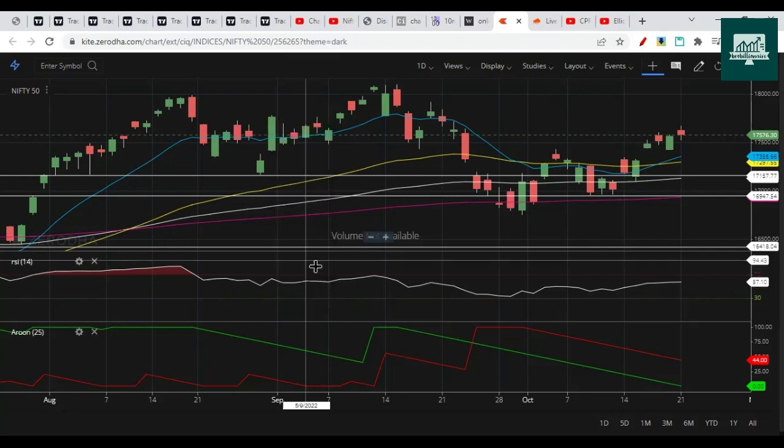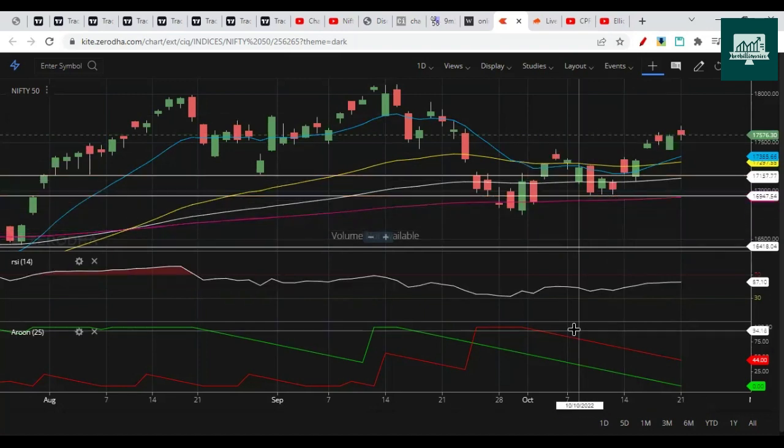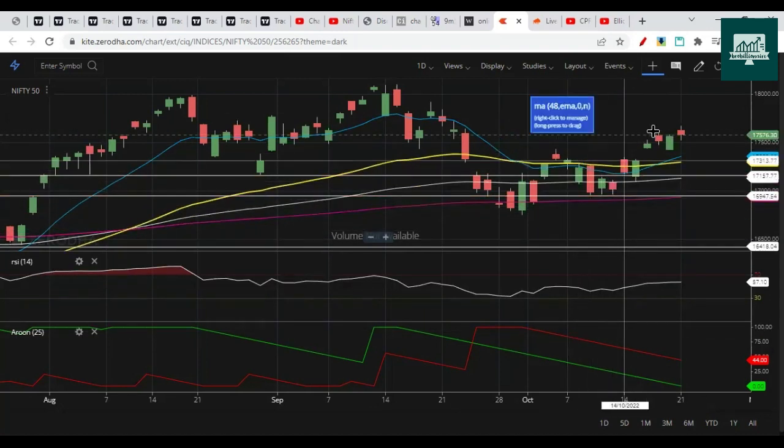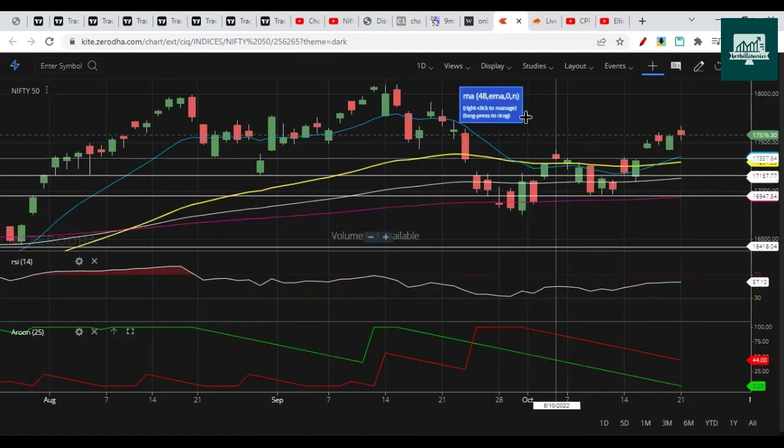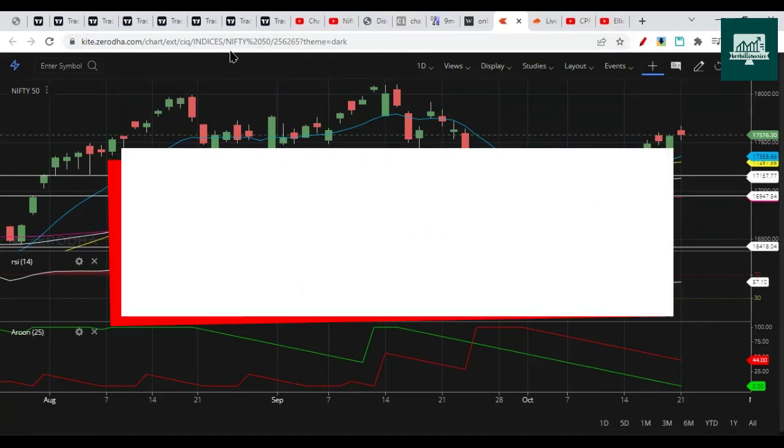So the market right now is in an up move, you can say, but the market is not completely bullish as per the Aroon indicator. As per the moving averages and RSI, it's in the bullish zone. So let's get started now with Elliott Wave.